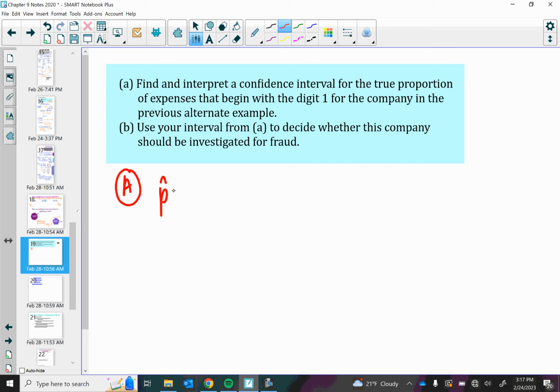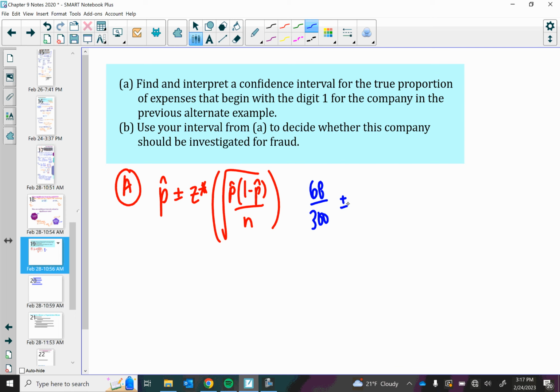Our confidence interval is a statistic plus or minus a critical value times the standard deviation of our statistic, square root of p hat times 1 minus p hat all over n, which means I am looking at 68 out of 300 plus or minus, I'll come back to my critical value in a moment, the square root of 68 out of 300 times 1 minus 68 out of 300, all over 300.